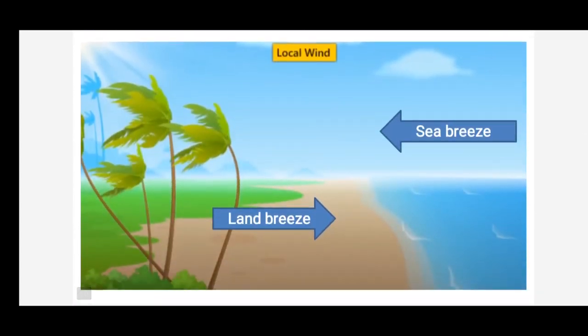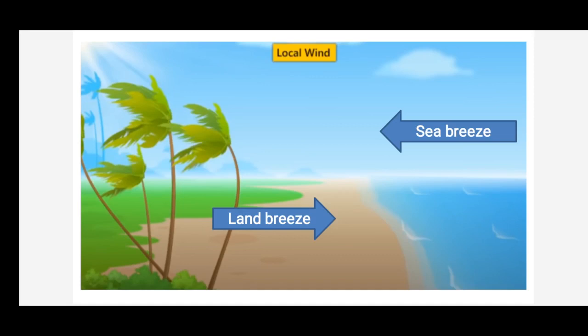Now we come to the local winds. The winds blowing only during a particular period of the day or year in a small area are known as local winds. They blow in a small area, not in a large area. So such winds are called local winds. Land and sea breezes are examples of local winds.